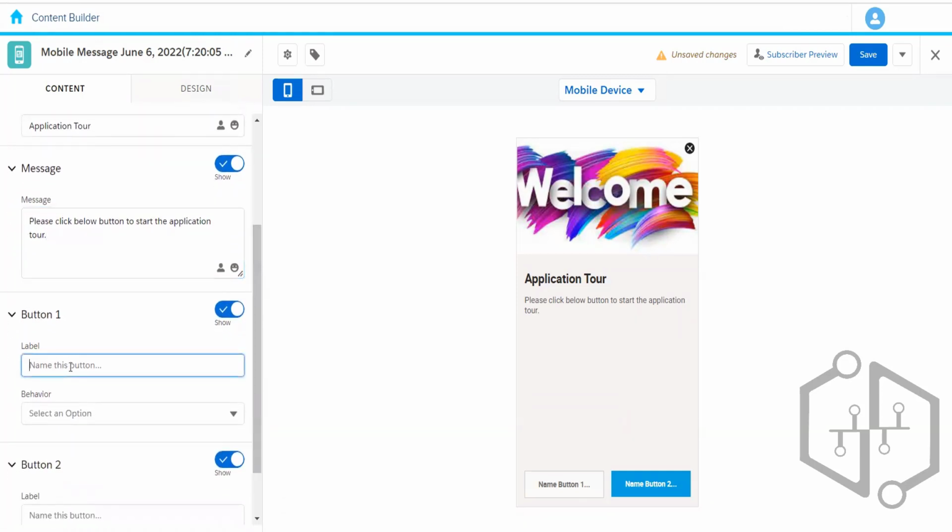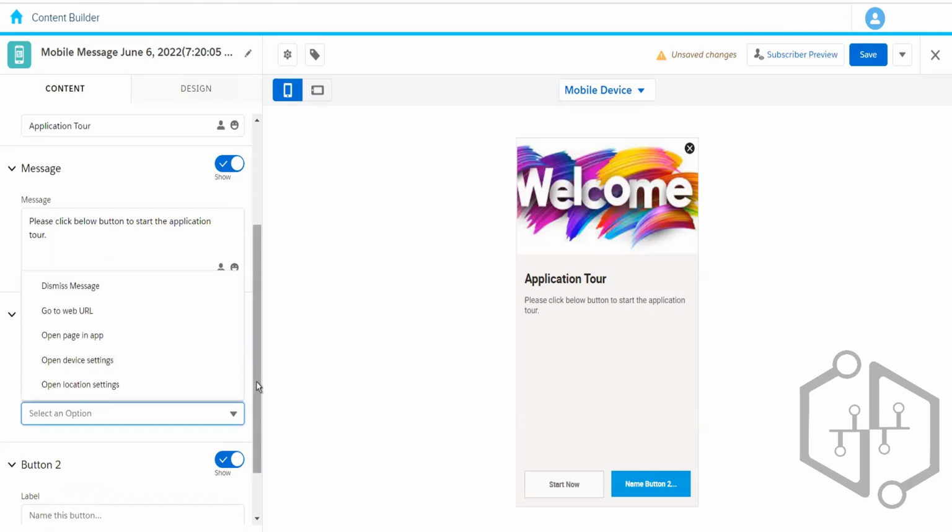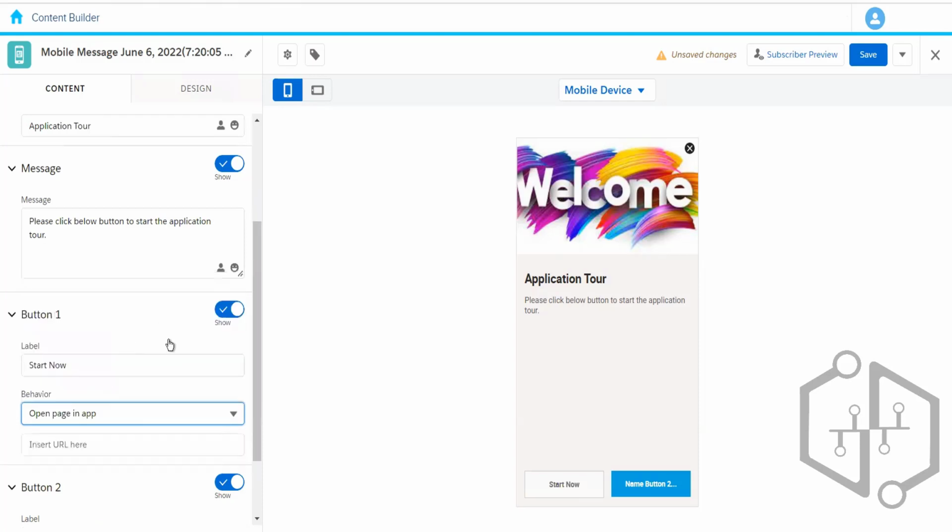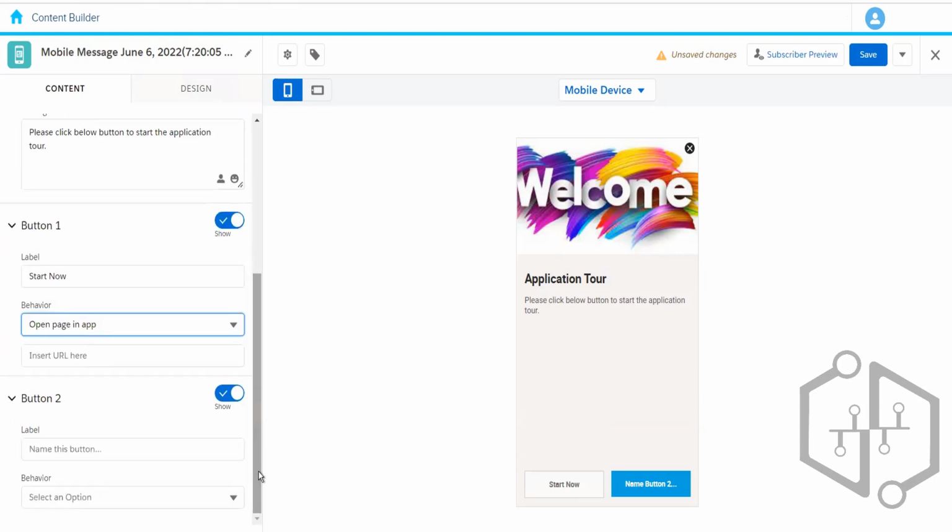And then here we can have start now, something like that. Once they click on this, maybe we want to open a page in the same application, and we can have the URL over here so that it will start.